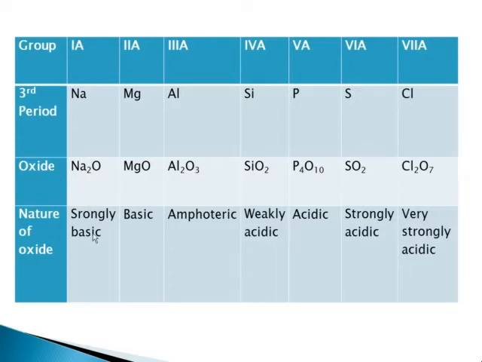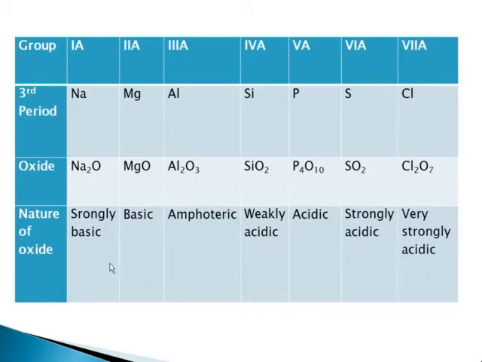sodium oxide is strongly basic. Oxide of magnesium is basic. Oxide of aluminium is amphoteric. Amphoteric means it has mixed qualities of both acidic and basic. It is in fact in the middle of acidic and basic. Oxide of silicon is weakly acidic. Oxide of phosphorus is acidic. Oxide of sulfur is strongly acidic. And oxide of chlorine is very strongly acidic.